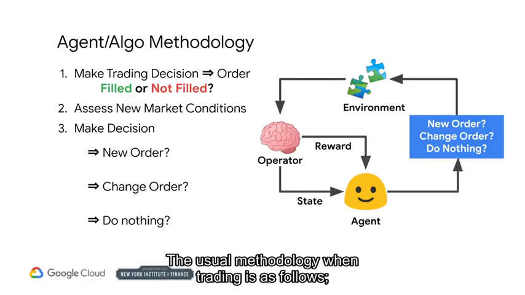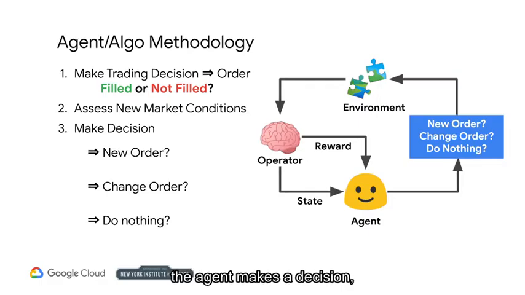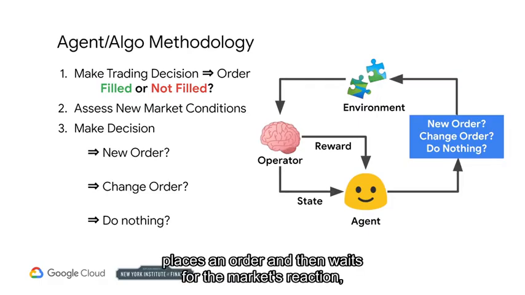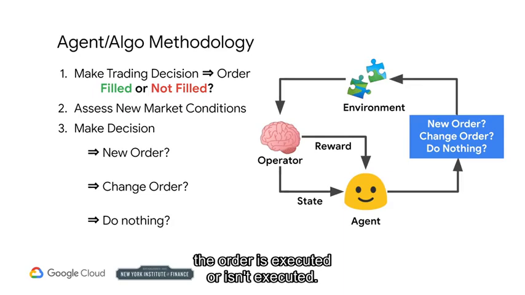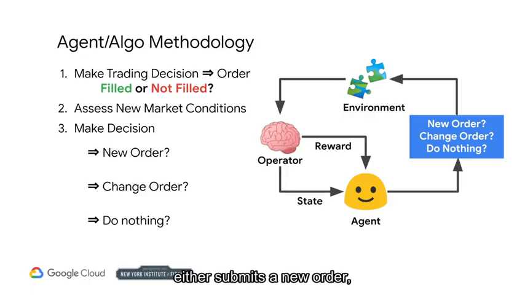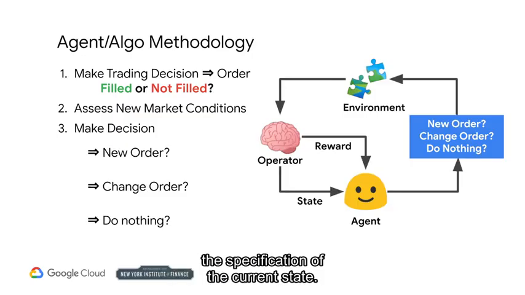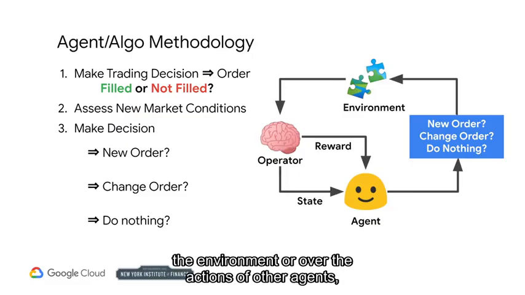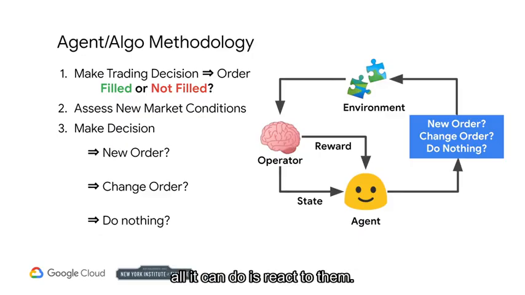The usual methodology when trading is as follows. The agent makes a decision, places an order, and then waits for the market's reaction. The order is executed or isn't executed. Based on the environment's feedback, the agent then takes another action, either submits a new order, changes the terms of the existing one, or remains passive. The agent analyzes the response of the environment and decides on its further actions based on the specifications of the current state. The agent does not have control over the environment or over the actions of other agents. All it can do is react to them.